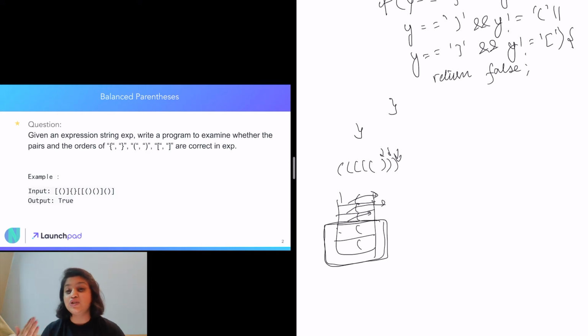That means our stack is not empty, and that means our string is not balanced, because for our string to be balanced there should be an equal number of opening and closing parentheses of the same type that we have checked, right? But they should be equal.